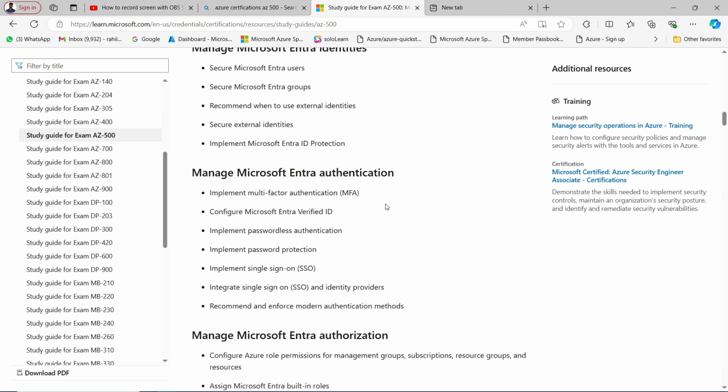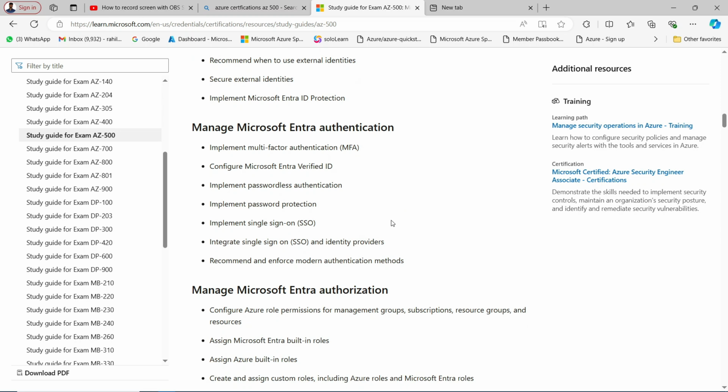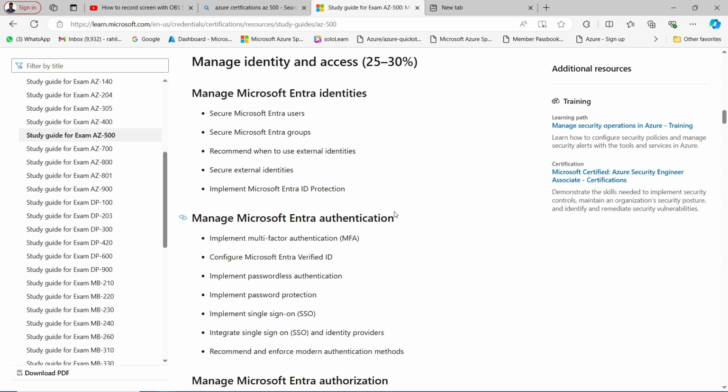When I talk about MFA, when I talk about PIM, you must have an idea of how to configure MFA, how to configure SSO; these are topics you have to cover. For example, secure Microsoft Entra users, secure Microsoft Entra groups, recommend when to use external identities. I hope you all know the meaning of external identities. It means that apart from your domain, if you want to add any other person, when to use it and when it is not recommended. Secure external identities, implement Microsoft Entra ID protection. It will all come under the AZ 500 examination.